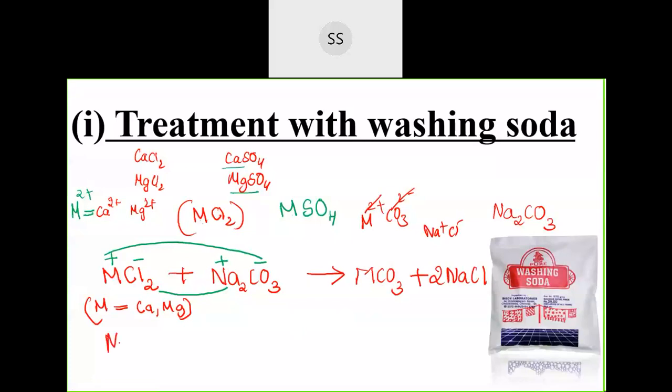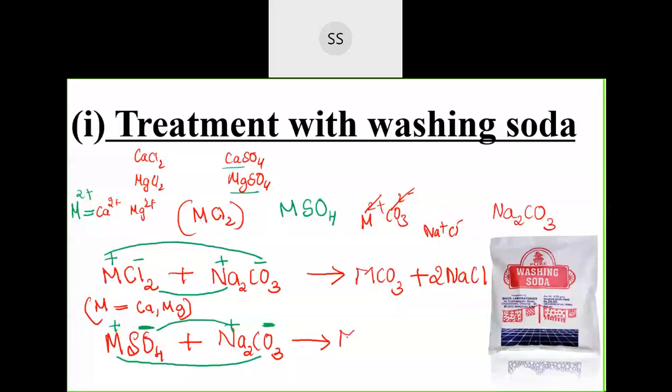Now we'll take metal sulfate, MSO4. When metal sulfate is made to react with sodium carbonate, Na2CO3, that will give us metal carbonate. Again I will break this: metal is positive and sulfate is negative, sodium is positive and carbonate is negative. So metal carbonate and sodium sulfate.